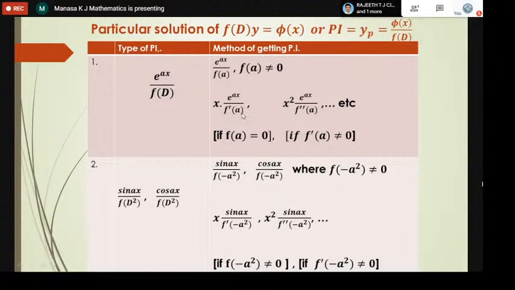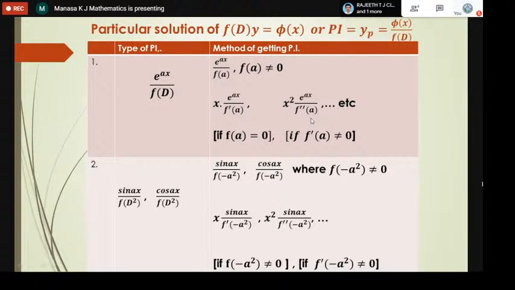If f dash of a is also 0, we will continue. Once again, to this solution, you multiply x. So x into x becomes x square. E power ax remains the same. And again, differentiate this denominator. Already we have the first derivative f dash. Differentiate again with respect to d, which becomes f double dash. After differentiating, replace d by the same a value. And once again, if the denominator is not equal to 0, this is the yp solution.